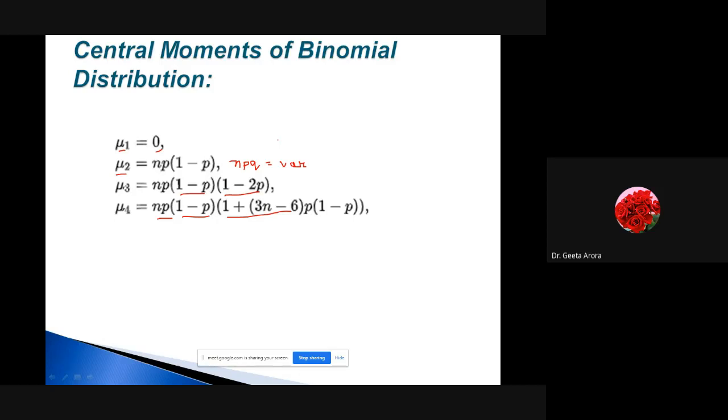As you can see, the formula is the same thing, NPQ. If we talk about the first moment, these are the moments. First moment, second moment. Second moment is variance. If we talk about what moments are, mu1 is our expected value of x minus mu. This is what we have.